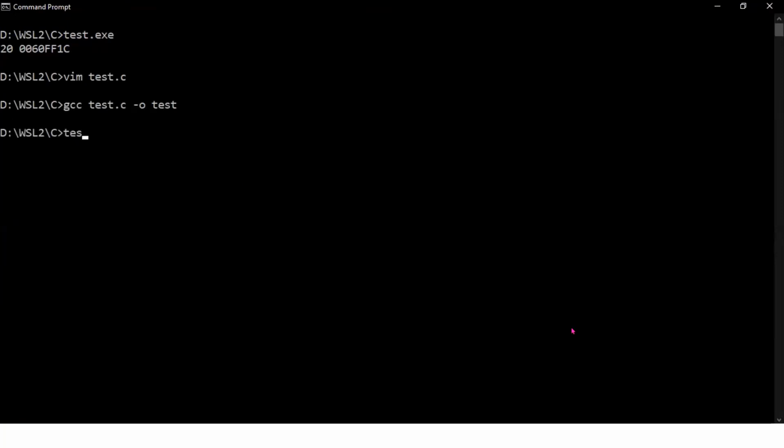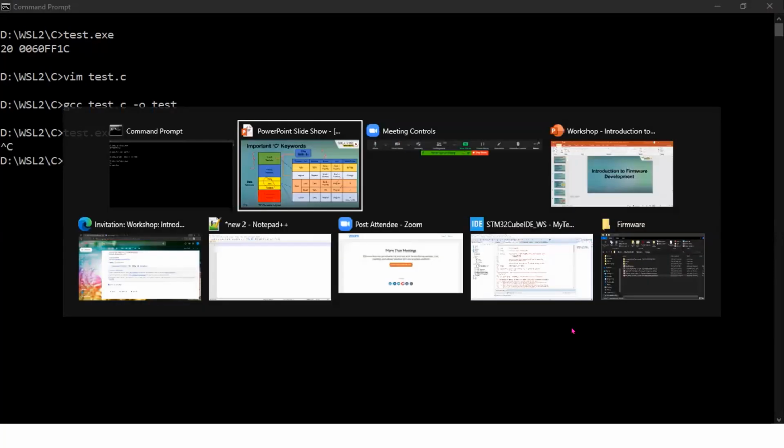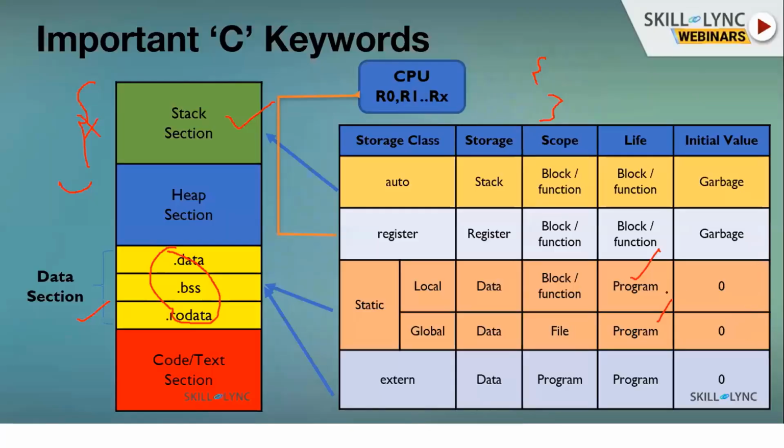This program will always be executing, continuously executing. Now if I run it, it is continuously executing, it is not coming out. So till your program is running, this section will be there, so your static variable also will be present. So the lifetime of a static variable is throughout the program execution.